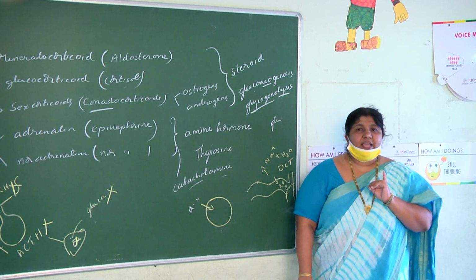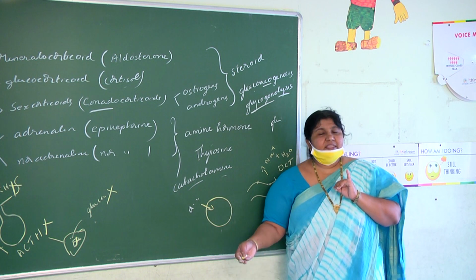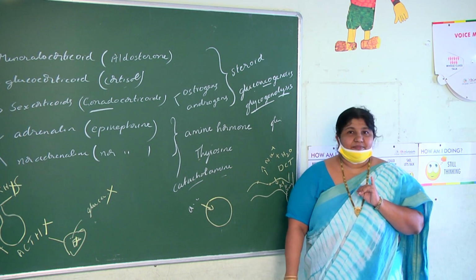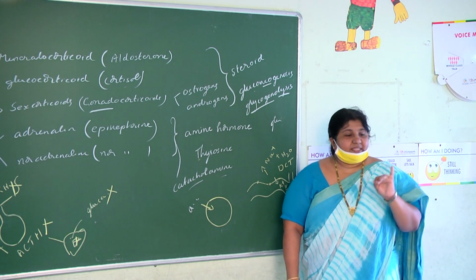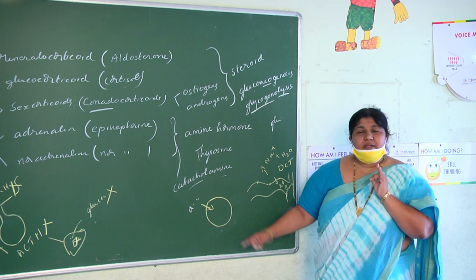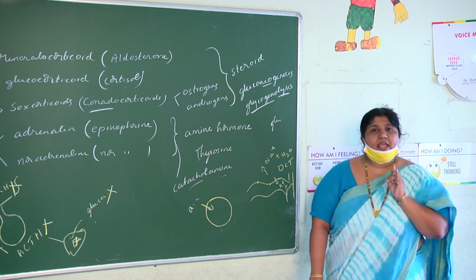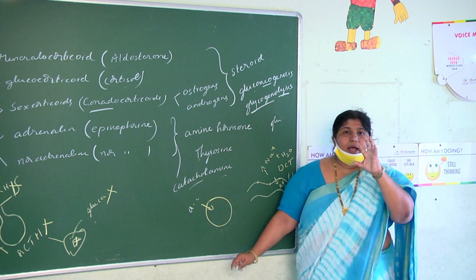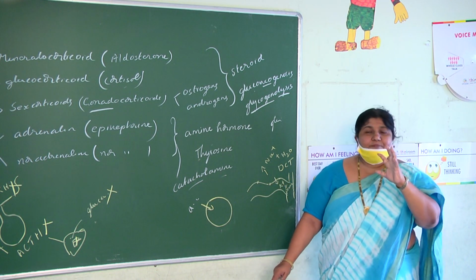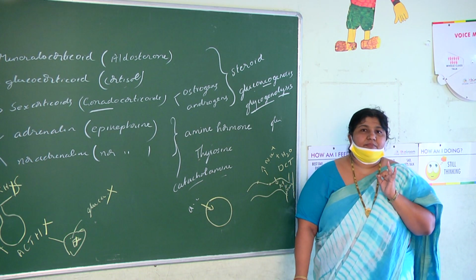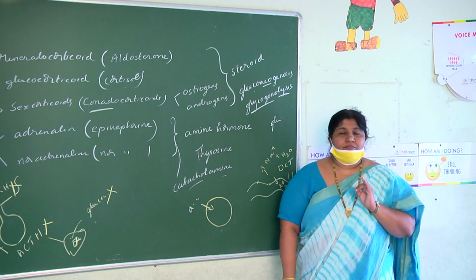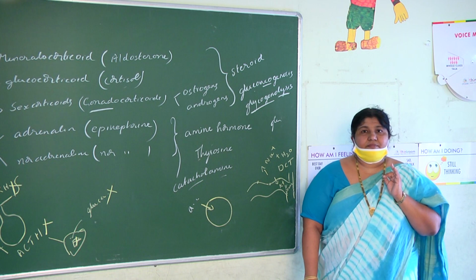So it has an anti-insulin effect, increasing the blood glucose level, amino acid level and fatty acid level. The second point says that cortisol inhibits the cellular uptake of amino acids. That means it's not allowing the cells to absorb amino acids from the blood. So the amino acids remain in the blood plasma. That is the second effect.